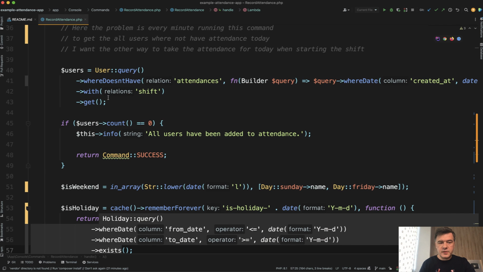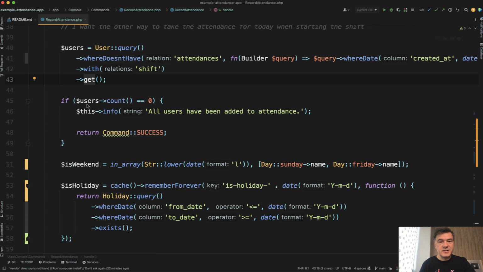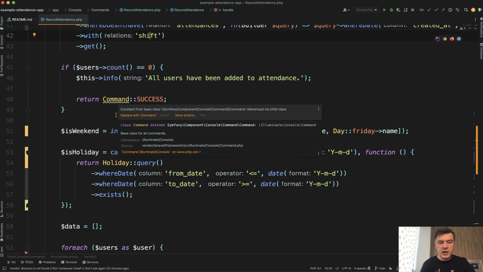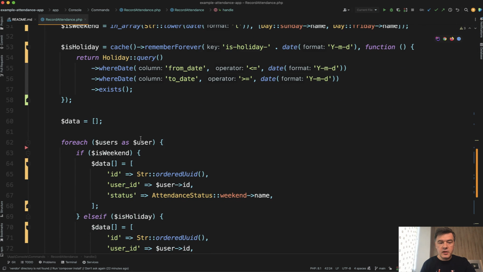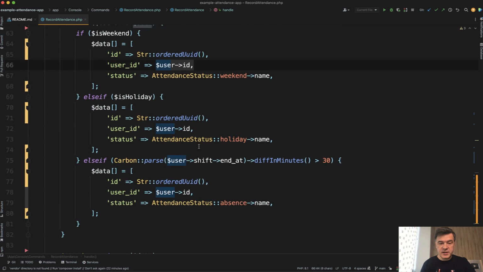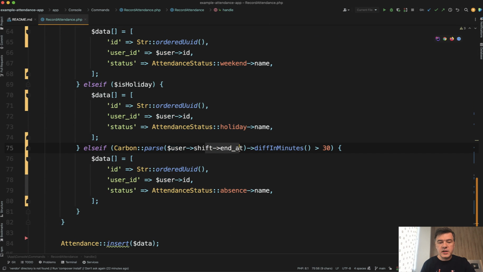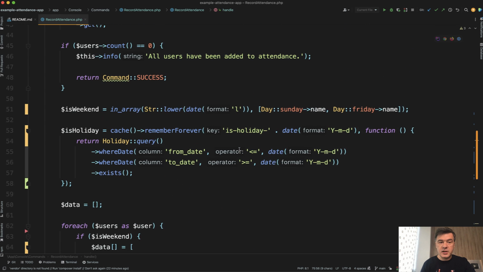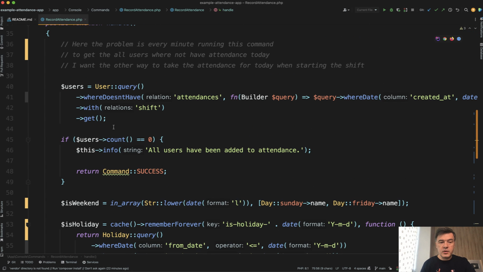And then we get to this query. I see 2 things to improve here. First, we get the users, but what we really need is not the full user object. We return users with shift, with all of the columns of both tables. And if we scroll down, what do we actually use from there? For each user, we use only user ID from users table. And from shift, we use only end_at. That's it. So we need 2 columns from 2 tables and not just querying everything.